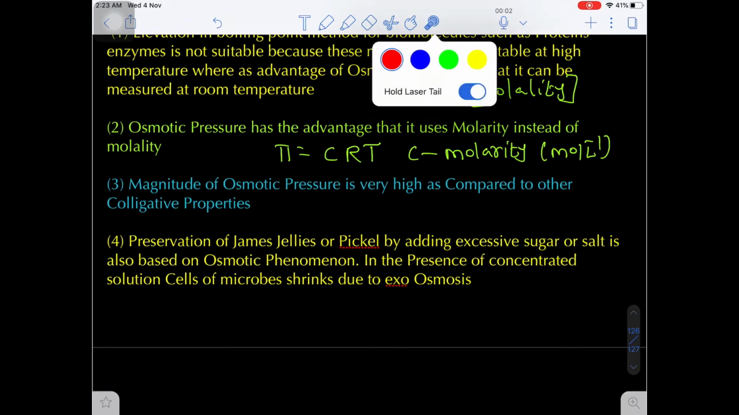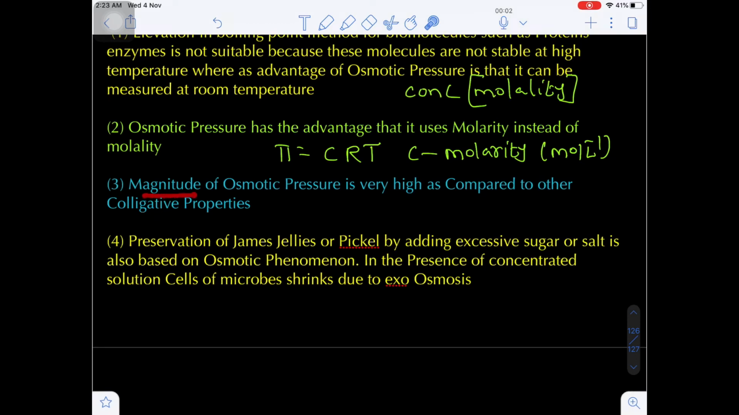And the third advantage is that the magnitude of the osmotic pressure is very high as compared to the other colligative properties. That means the osmotic pressure value is very high as compared to other colligative properties like elevation in the boiling point, depression in the freezing point, or relative lowering of vapor pressure.